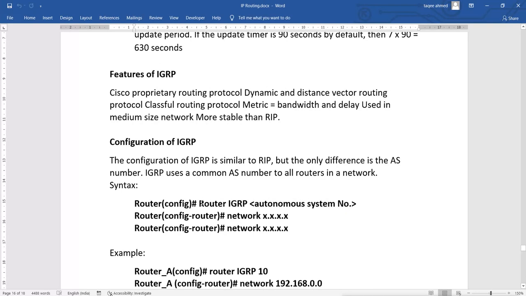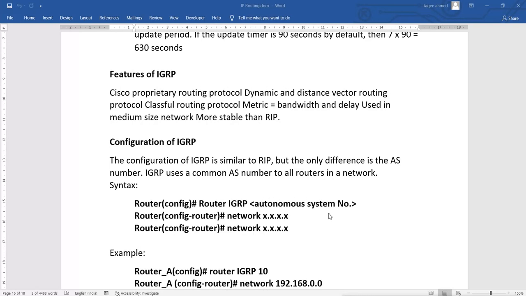So first you give the command router to configure the routing protocol, then the protocol name, which is IGRP, then after that you will mention the system number. Now this autonomous system number depends on what you get from the ISP. So whatever number you get from the ISP, you will assign that number here, and the number can be between 1 to 65,511. In between that, it could be any number.